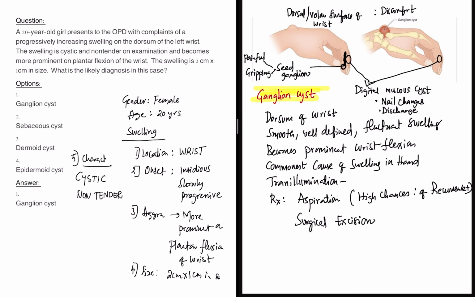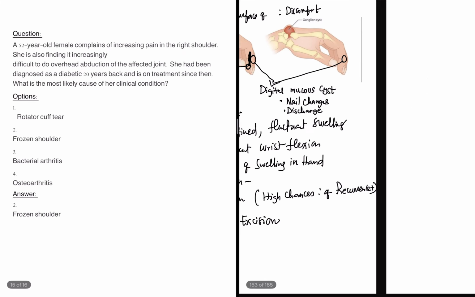That's it. These are the few points that you need to know about ganglion cyst. Now coming back to the question, a 20-year-old girl with complaints of progressively increasing swelling on the dorsum of the left wrist, cystic, non-tender, prominent on flexion of the wrist, swelling size is 2 cm. All are pointing to our diagnosis, that is ganglion cyst.